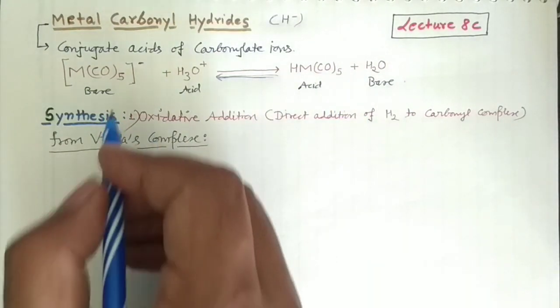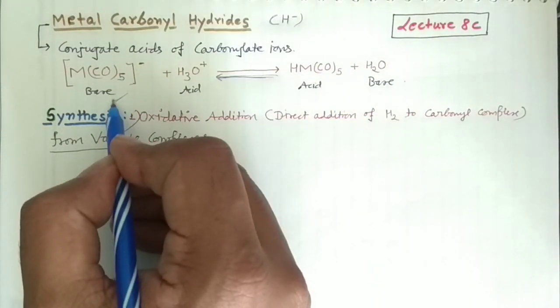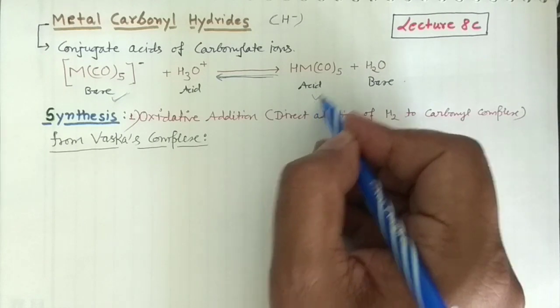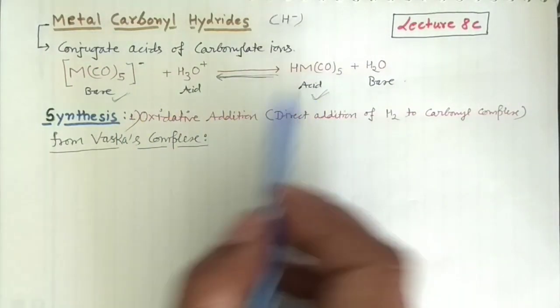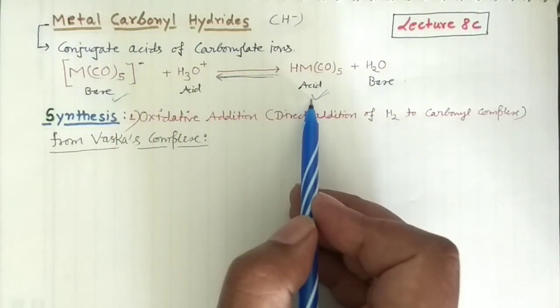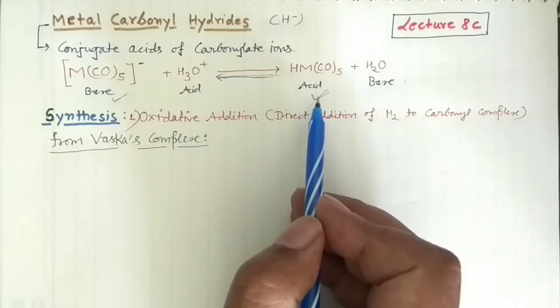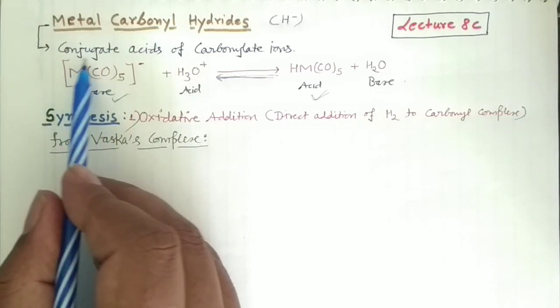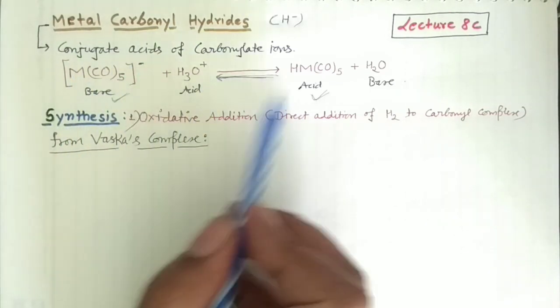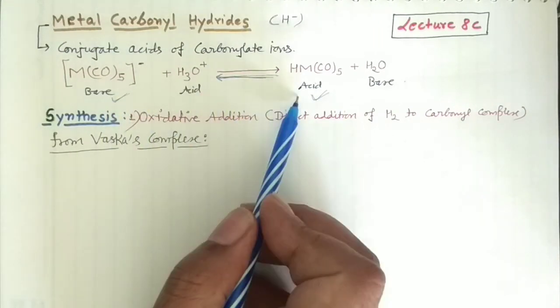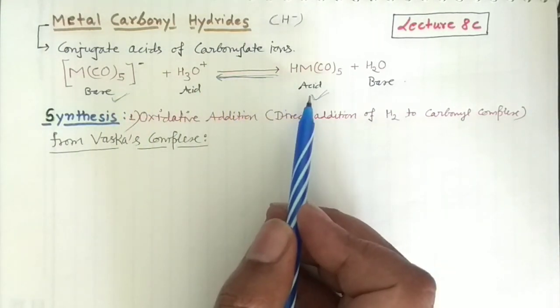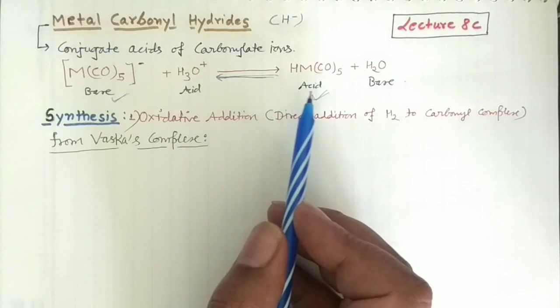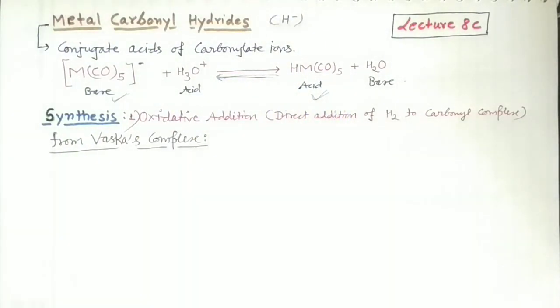If I take a pair of this base and this acid, so it's a conjugate acid-base pair. So this is your metal carbonyl hydride. This metal carbonyl hydride is the conjugate acid of the metal carbonylate base, which I have written here. Conjugate acids of carbonylate ions are metal carbonyl hydrides. So this is how we can write the general expression. And then you can see how we can synthesize these compounds.